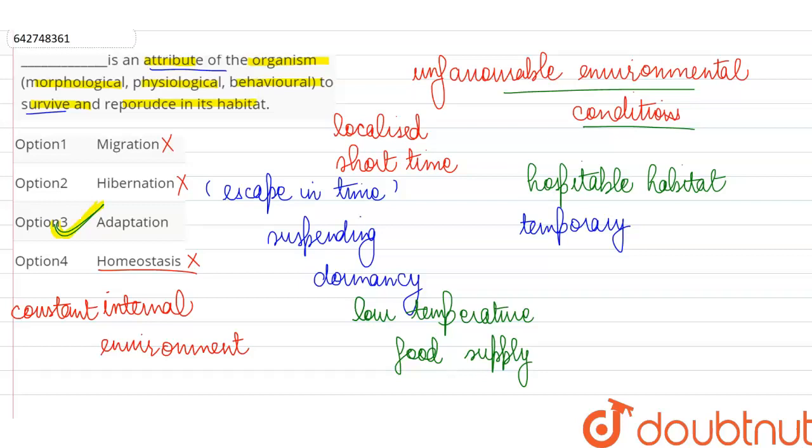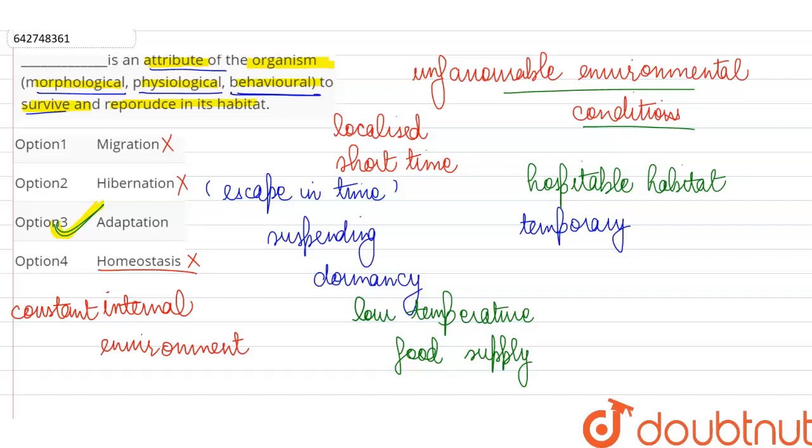But adaptation is the correct answer over here, and adaptation is an attribute or a characteristic of an organism which allows it to survive and reproduce in its habitat. So whether it is morphological, such as the thick fur, the dense hair on the body of mammals to prevent loss of body heat, whether it is physiological, such as the sweat which comes out when the temperature is very high and the evaporation of the sweat gives us a cooling effect, or whether it is behavioral,